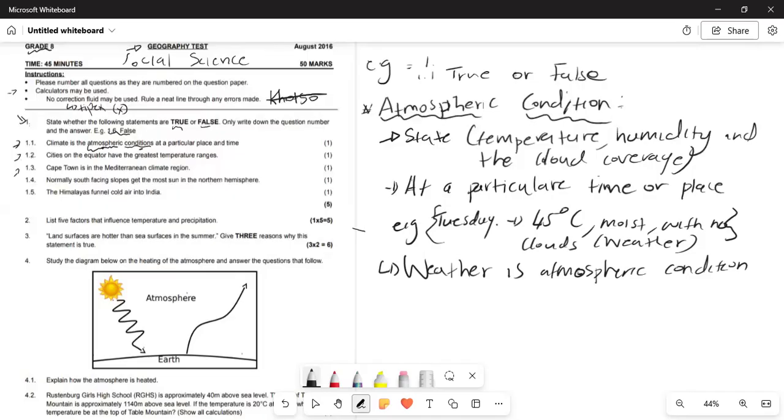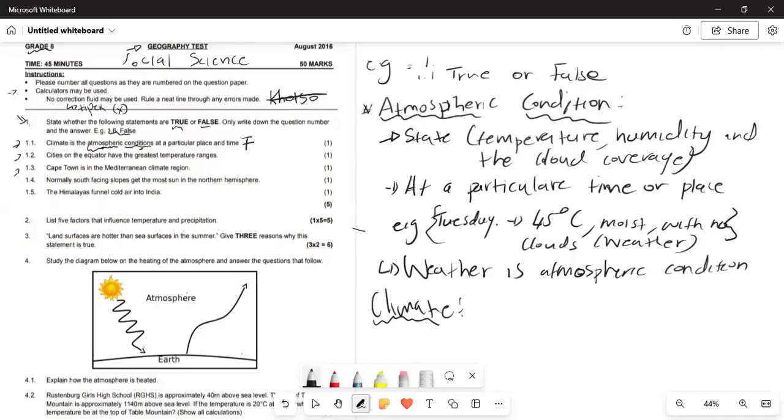So, what does climate refer to now? Now that we know what an atmospheric condition is and so forth. What does climate refer to? Since the statement is what is false. What does climate refer to?